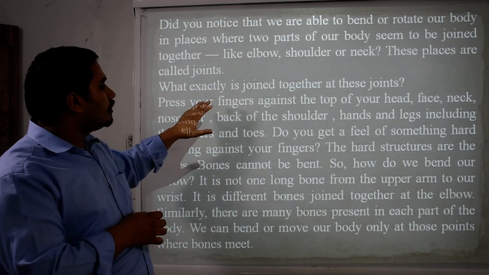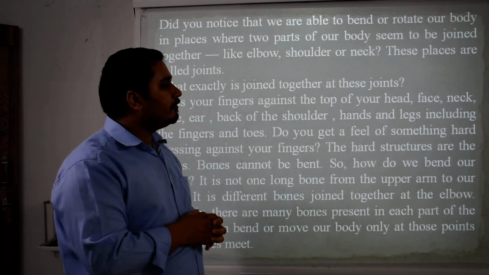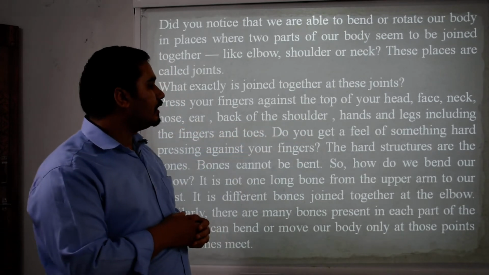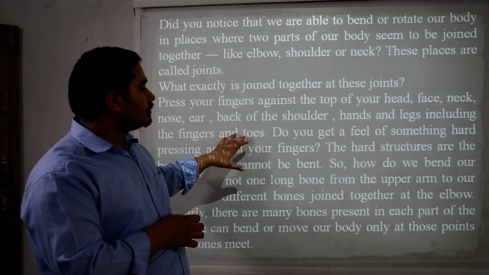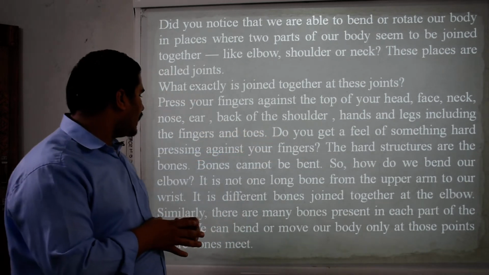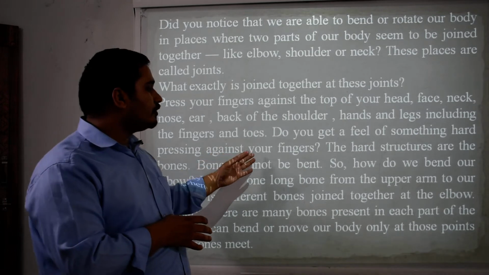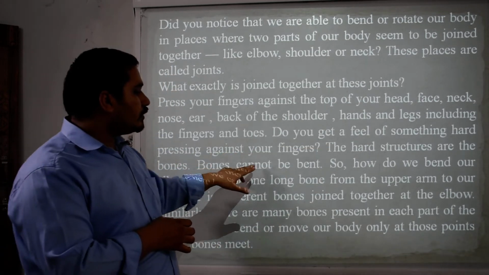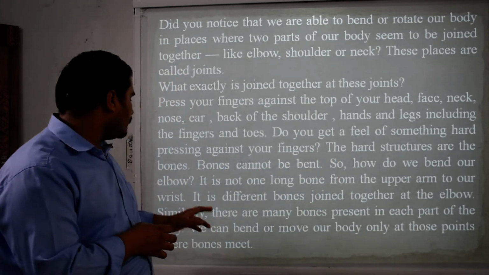Press your fingers against the top of your head, face and neck, nose, ear, back of the shoulder, hands and legs including the fingers and toes. Do you feel something hard pressing against your finger? The hard substances are the bones. The bones cannot be bent. So how do we bend our elbow?